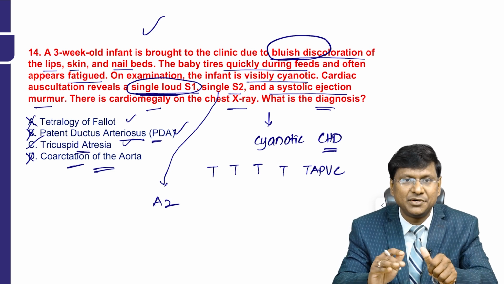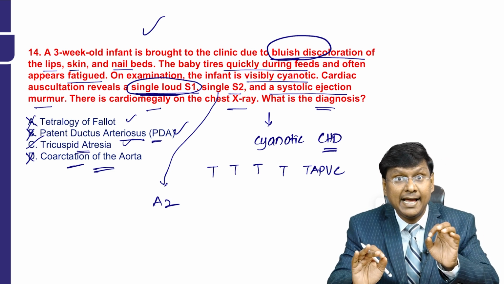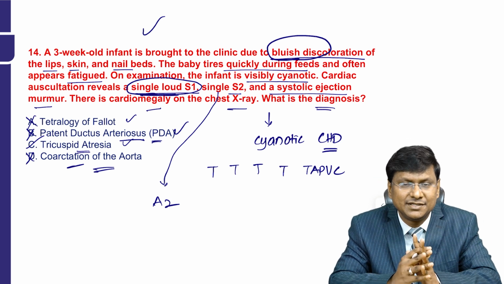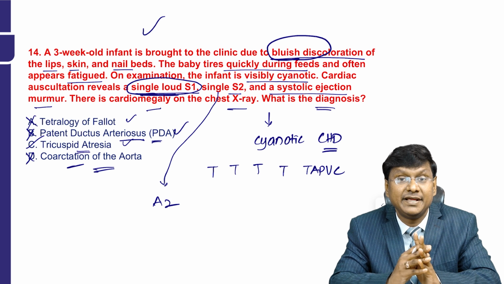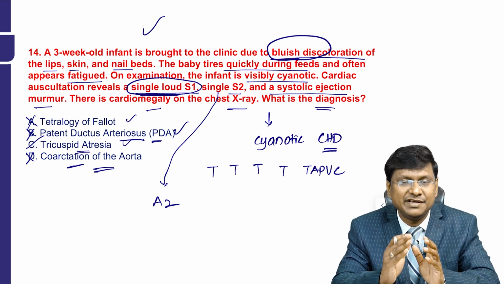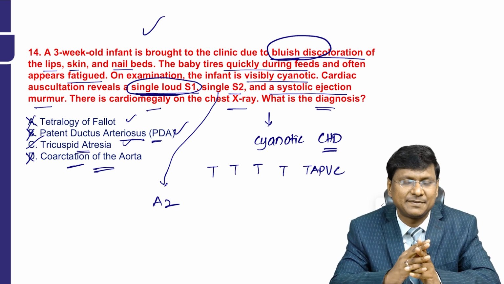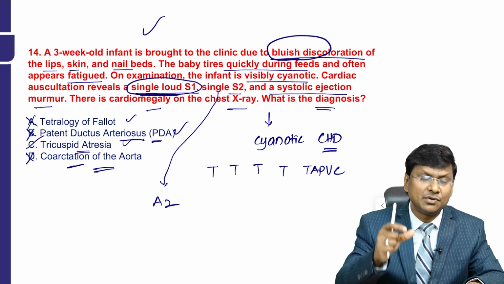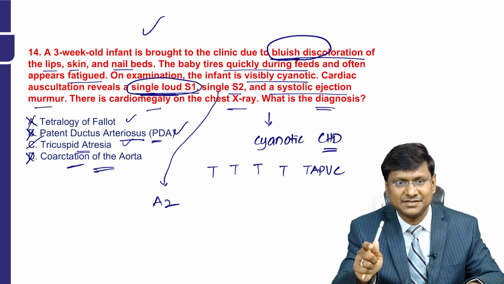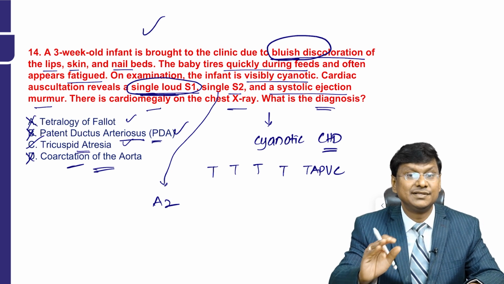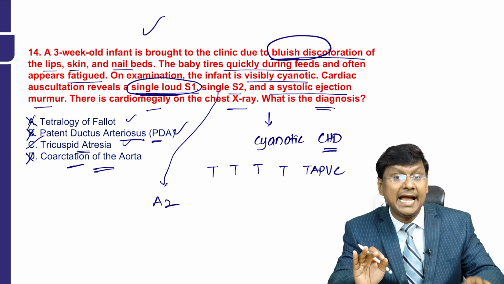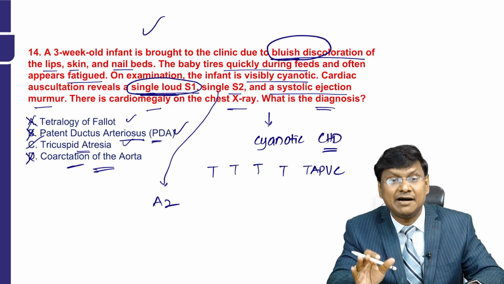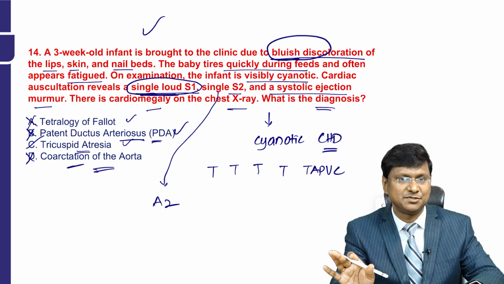And in coarctation of aorta, you will have a differential in the pulse. If the coarctation is present distal to the left subclavian artery, then there will be radiofemoral delay, whereas if the coarctation is present proximal to the left subclavian artery, then there will be radioradial delay. So it all depends upon where exactly the coarctation is present. Okay, so the answer here is tricuspid atresia. And in tricuspid atresia, surgical treatment is required after minimal medical management.